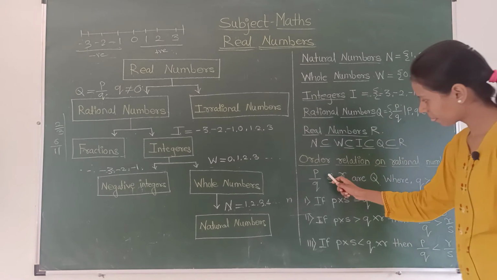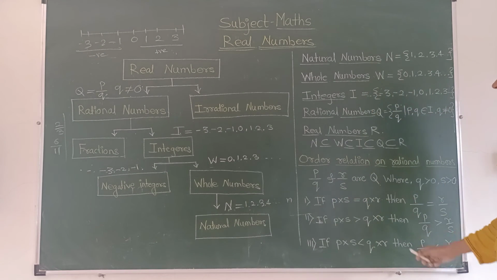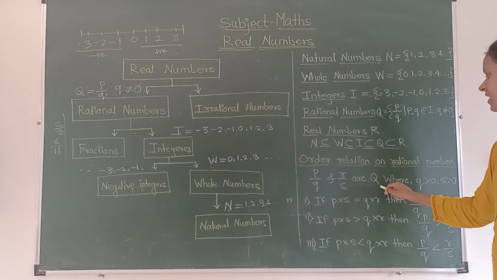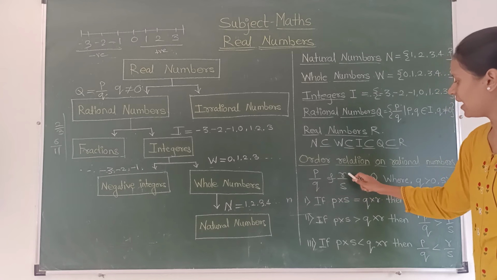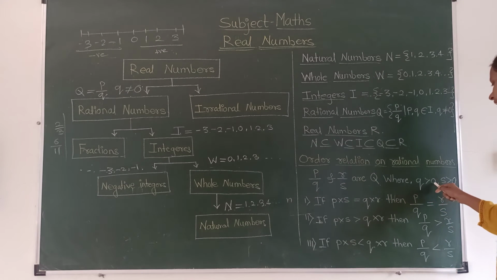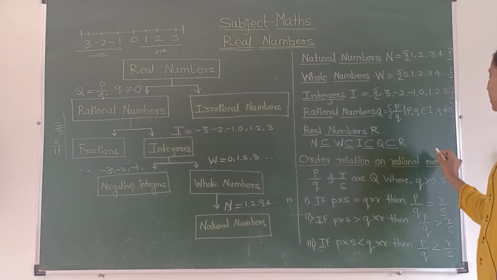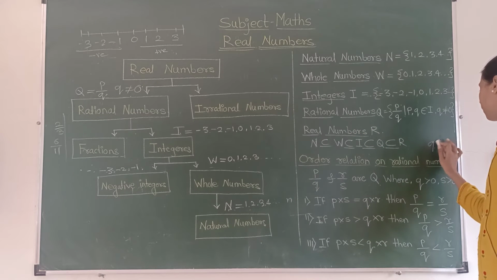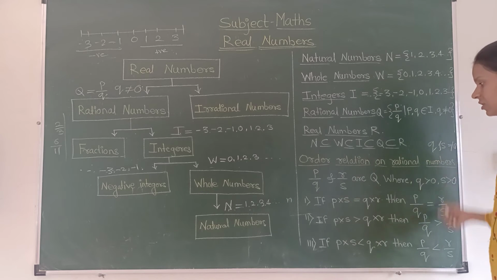Next, order relation on rational numbers. If P upon Q and R upon S are rational numbers, where Q is greater than 0 and S is also greater than 0. We know the condition, Q and S cannot be equal to 0, so they must be greater than 0.